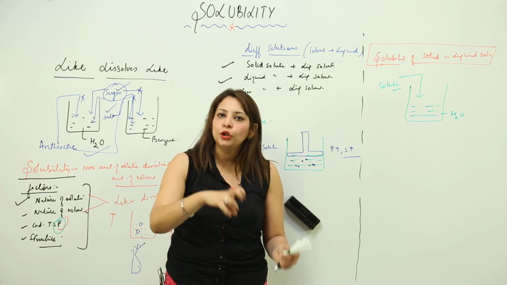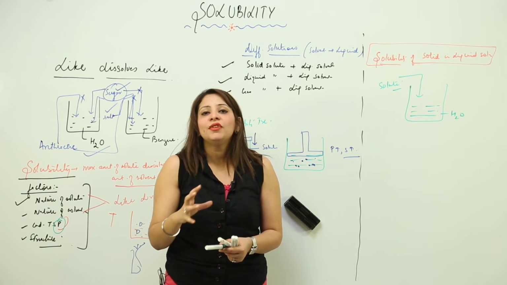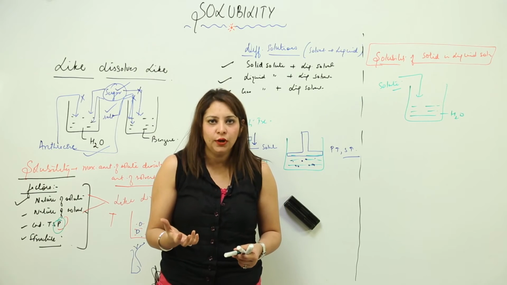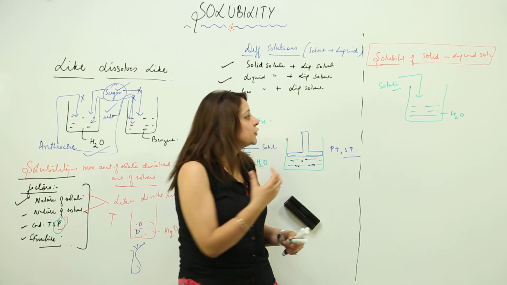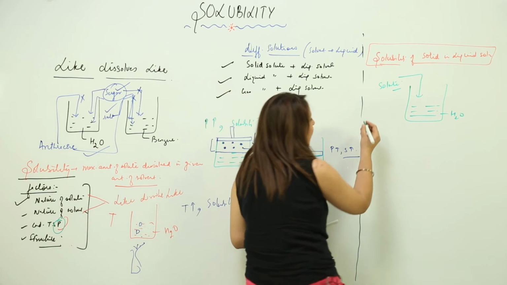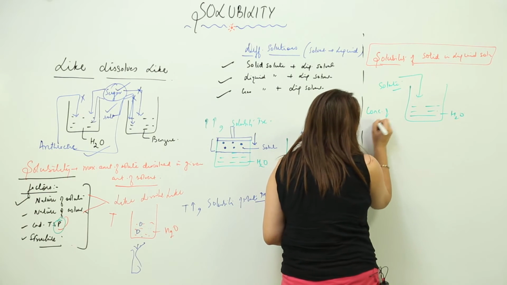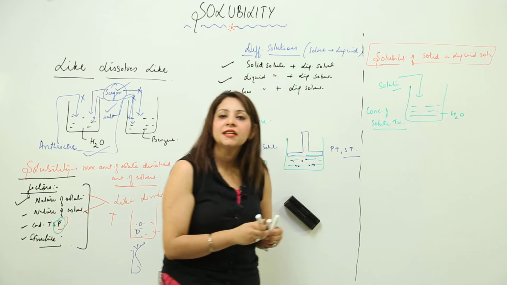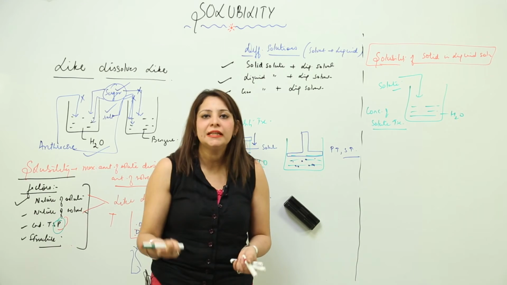So what happens, the solute gets dissolved, not fully, we say that some of the solute particles get dissolved as the solvent has the ability to dissolve, right. So that means the solvent dissolves some of the solute in it. When it dissolves the solute, the concentration of solute is going to rise in the solution.